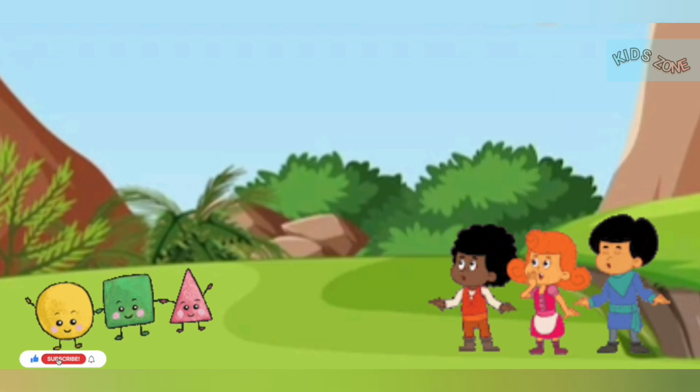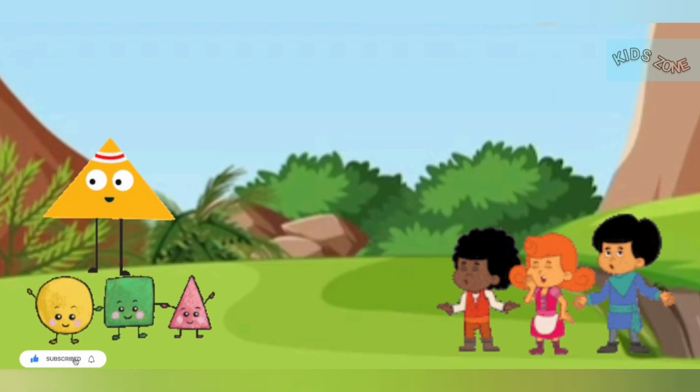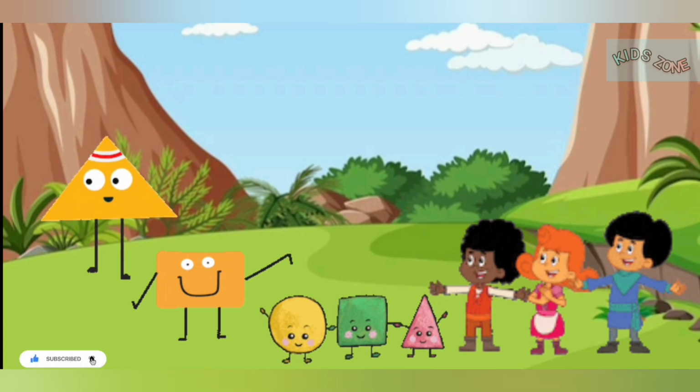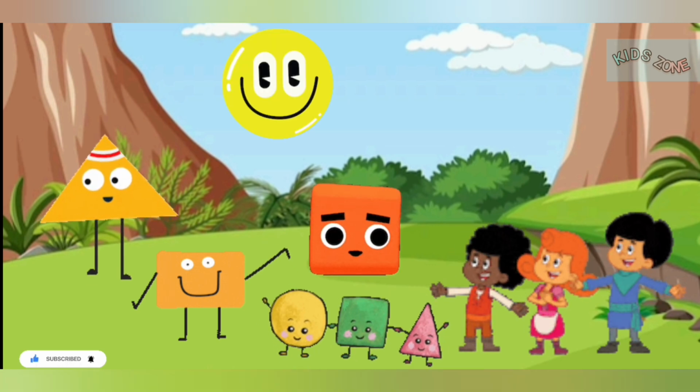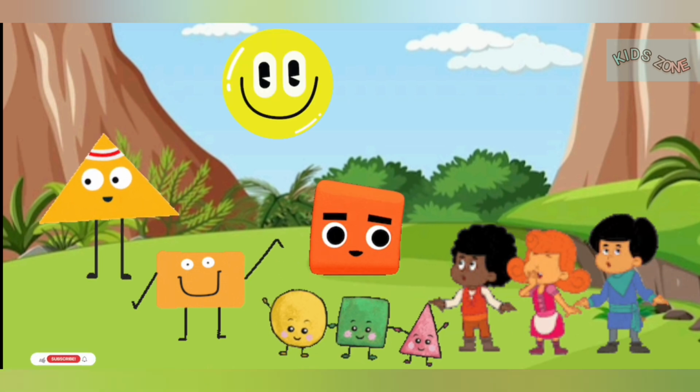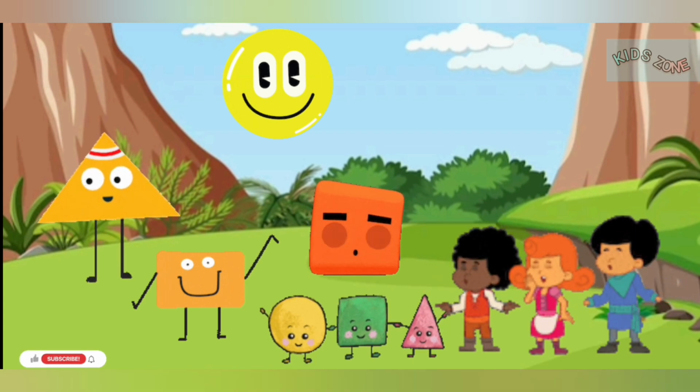In this way, the triangle, rectangle, circle, and square understood their identity. Let's make friends with them.